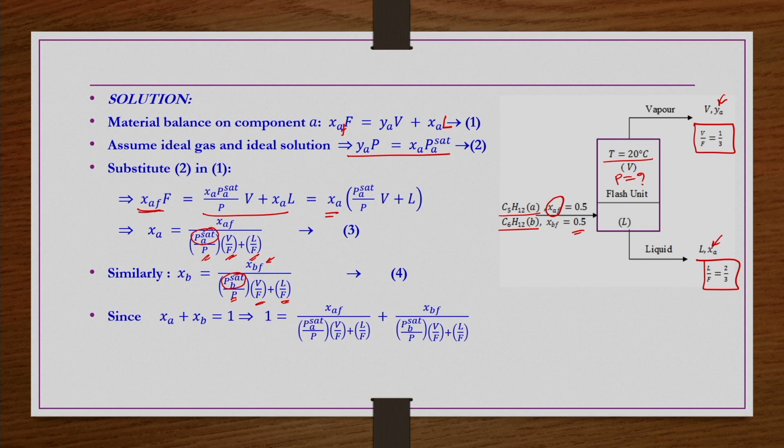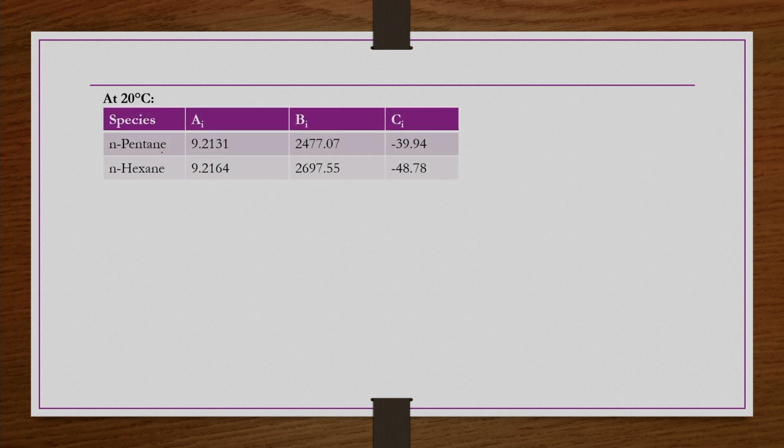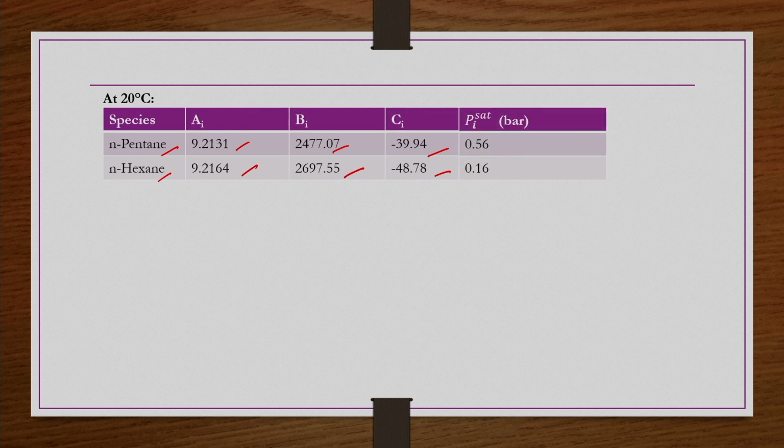So, when you add them together, Xa plus Xb on the left hand side is nothing but 1. So, 1 is equal to the addition of these right hand side terms. At 20 degrees centigrade for this N-pentane and N-hexane system, Ai, Bi, Ci values, the Antoine constants, are given, or we can find them from chemical engineering thermodynamics books. Then corresponding PSat you can find out as 0.56 and 0.16 bar respectively. So, PSat is also known.